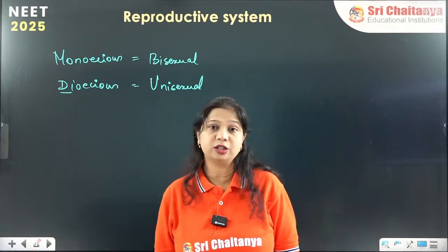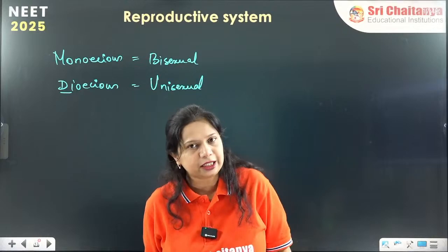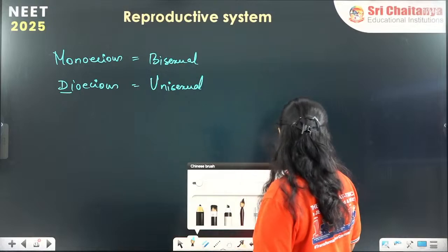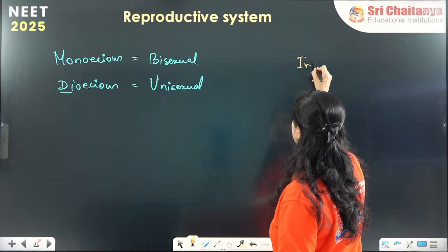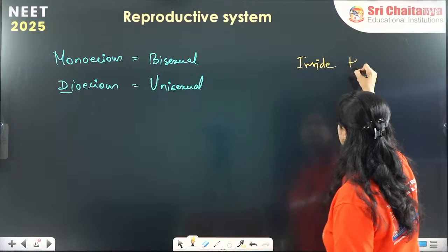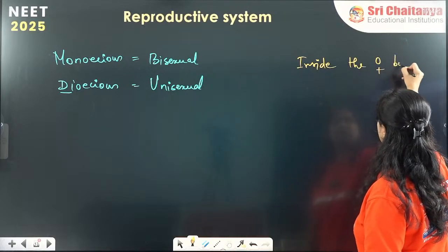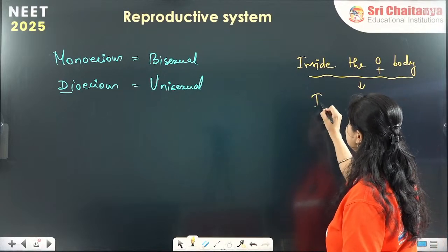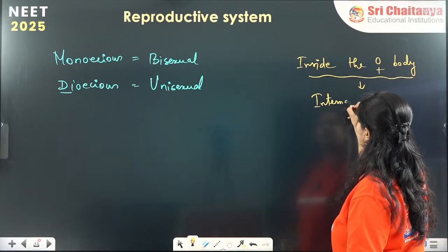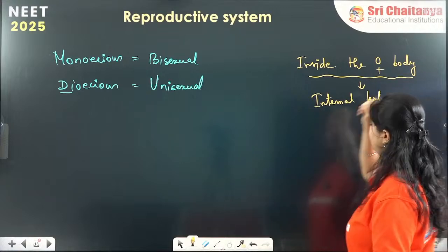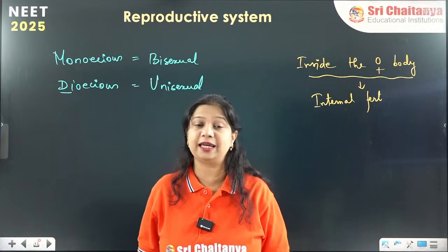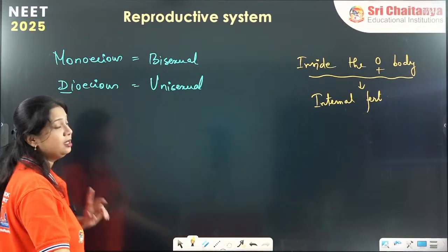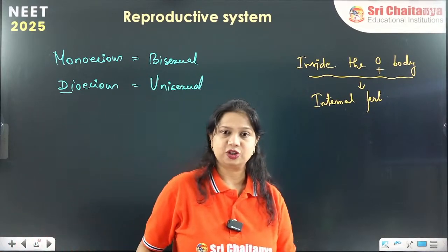We use the terminologies of external and internal fertilization. If the fertilization is taking place inside the female body, it is the internal fertilization. And if the fertilization is taking place outside the female body, it will be called as the external fertilization.